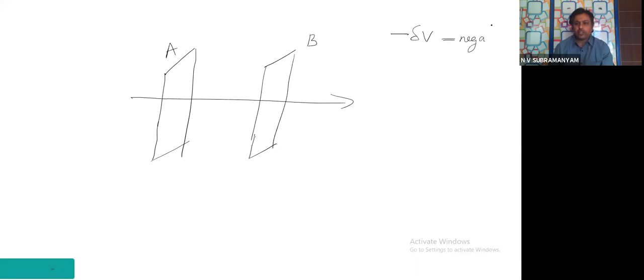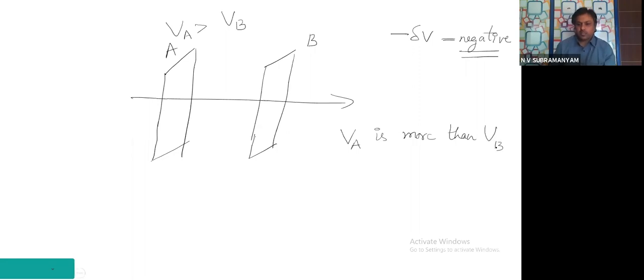What does the negative value symbolize to us? VA must have been greater than VB. This is the meaning of this. VA is more than VB. Yes.